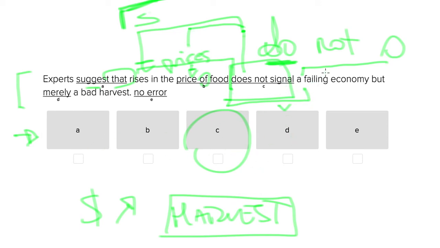Let's consider D just in case you thought that was the option. A failing economy, but merely a bad harvest. This is definitely the word that we're going to be using here. We need an adverb, since we're talking about what is being signaled, that's what we're describing. We're not describing a noun. We're not describing the economy or the harvest itself. So this is the right answer.